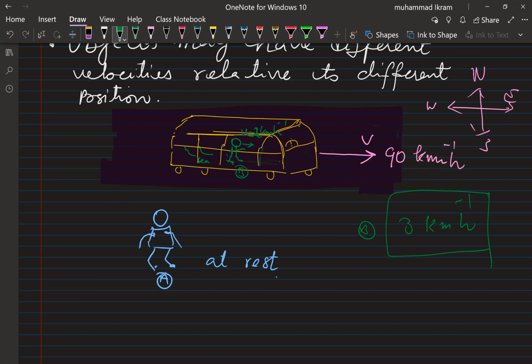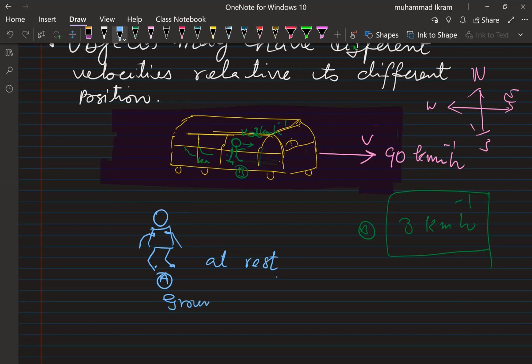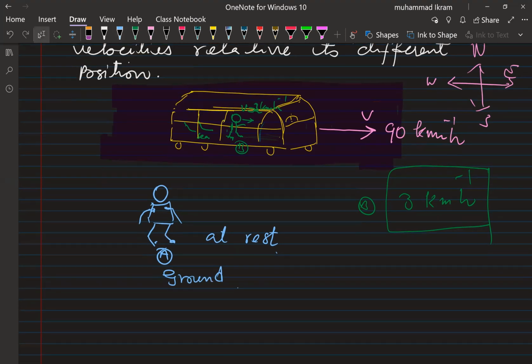This is ground, with respect to the ground. So this is why we need the frame of reference. Here the observer's frame of reference is at rest, right? And for the other, the frame of reference is moving, the moving frame of reference.